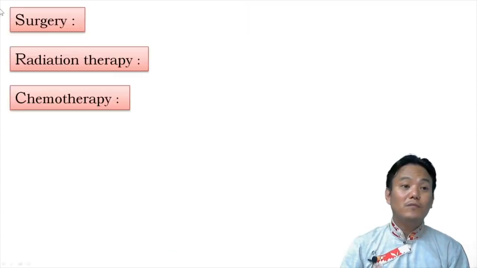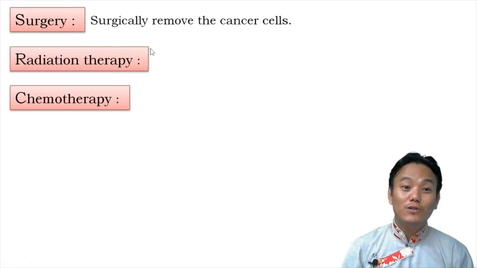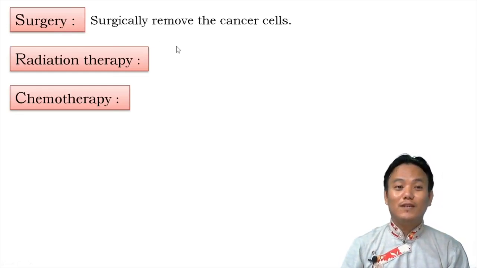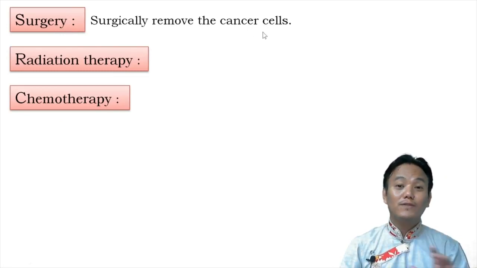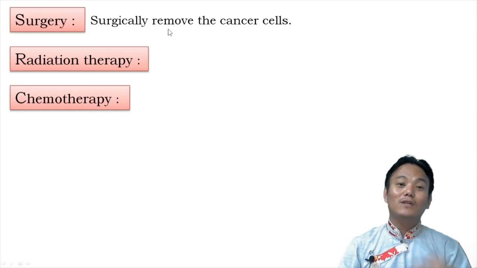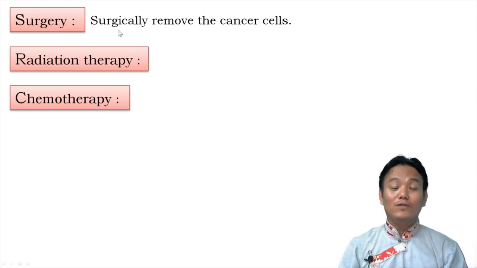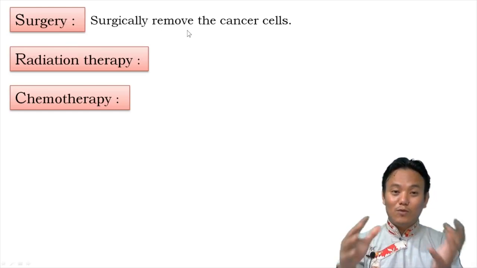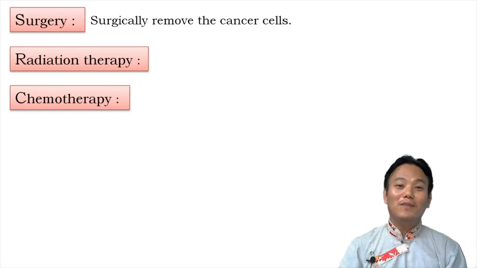So the first treatment method is surgery, during which the doctor surgically removes the cancer cells. In this particular method, the doctor has to ensure that all the cancerous cells get removed. If a single cell gets left behind due to accident, what happens? The cancer can undergo relapse. The person will suffer from cancer later on. So in order to ensure that all the cancerous cells are removed during surgery, the doctor also removes a small portion of healthy tissue along with the malignant tumor.